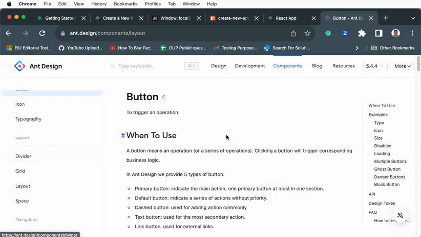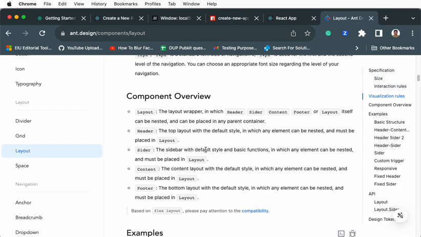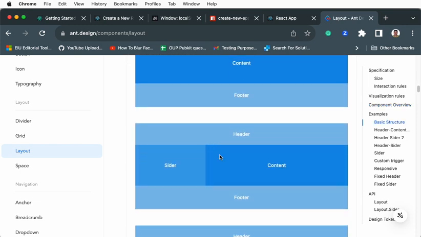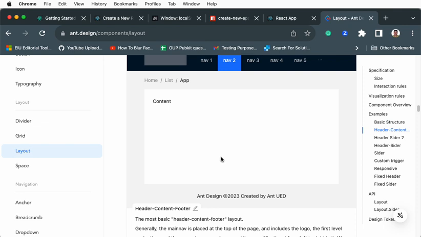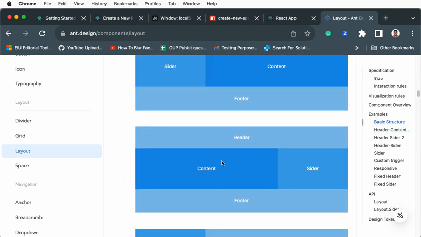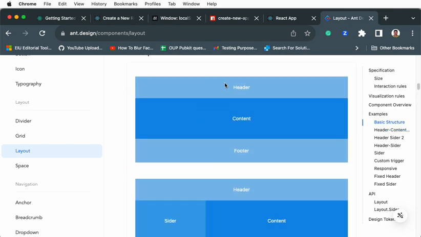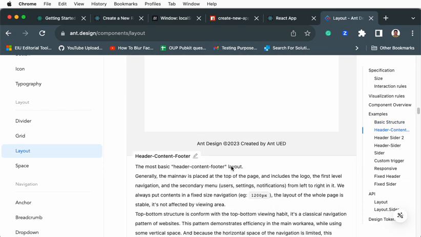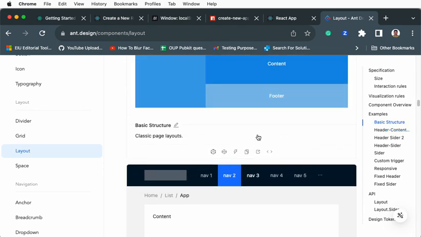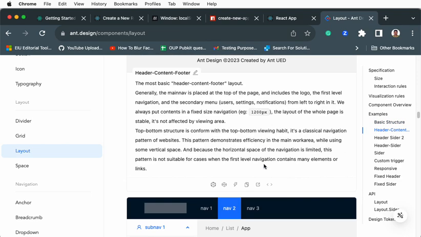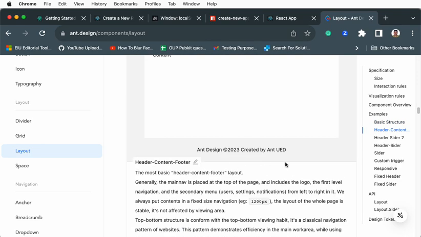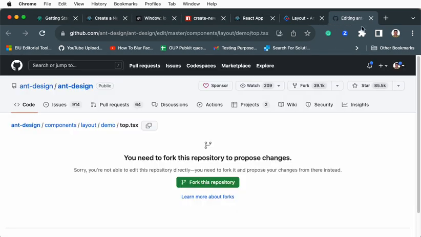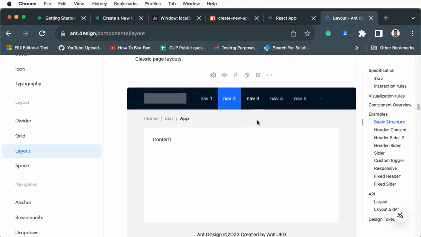Can we start with the first, the layout? In order to do our to-do, can we create a header, something like overall application layout, like a window with header, content, footer? Just go ahead and copy. The biggest benefit here is that you can easily copy and paste the code. Sorry, just close this.